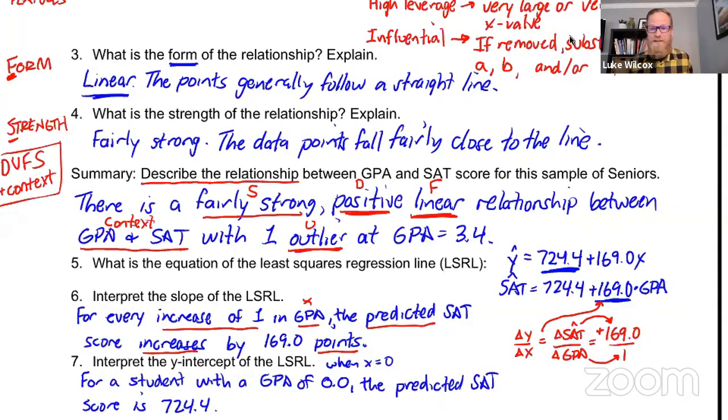So while that doesn't necessarily make a whole lot of sense, I suppose it's possible there could be a student with a GPA of 0.00, but you do need to know how to interpret the y-intercept in the context of a problem.